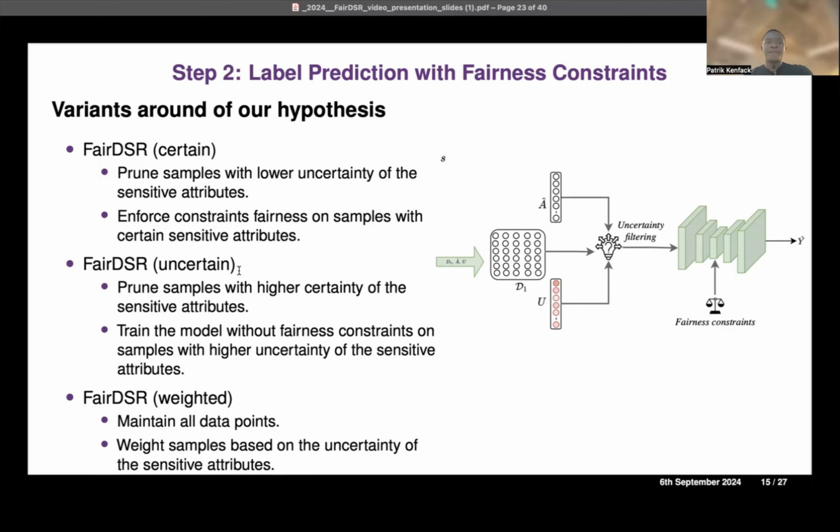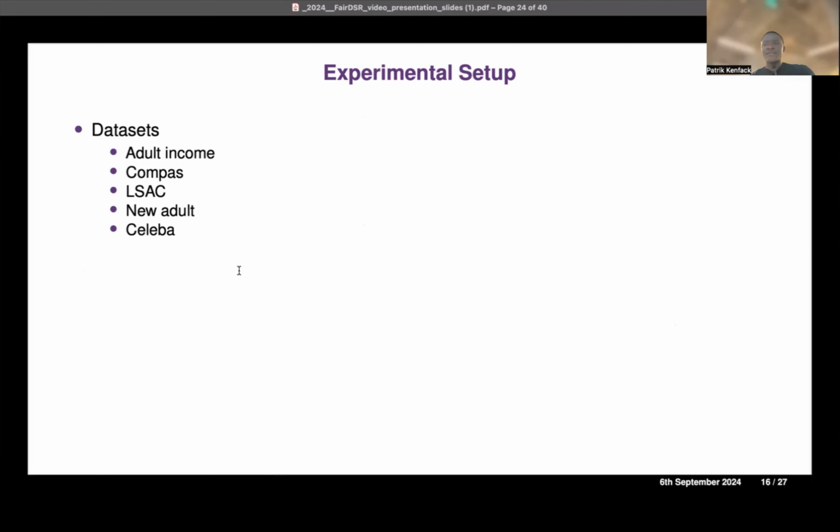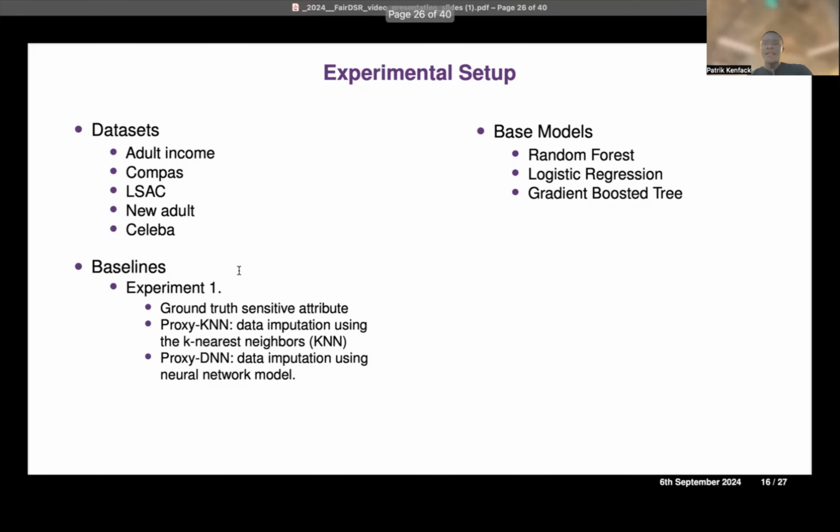For the evaluation, we use several datasets: different variants of the Adult dataset, COMPAS, LSAC, and SEReP datasets. We provide more details about the datasets in the paper, and we consider different base models: random forest, logistic regression, and gradient boosted trees. In the first set of experiments, we compare our method with the ground truth sensitive attribute.